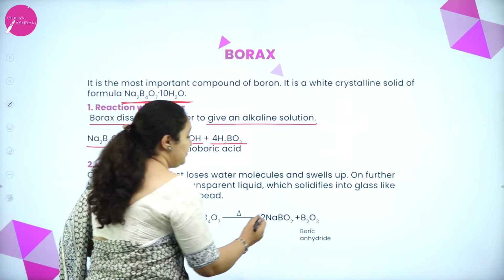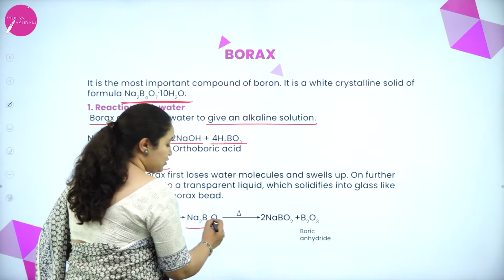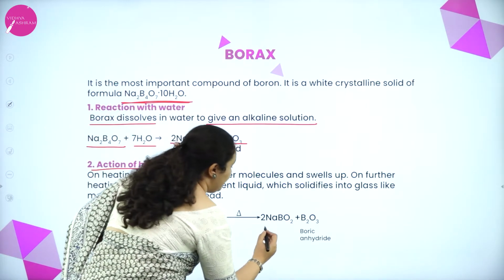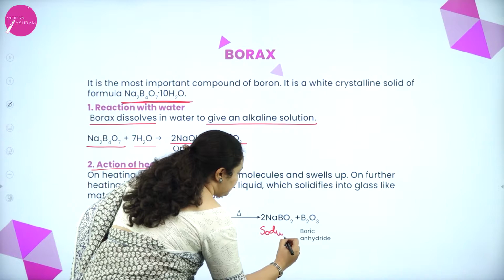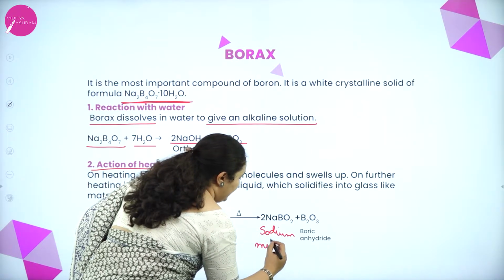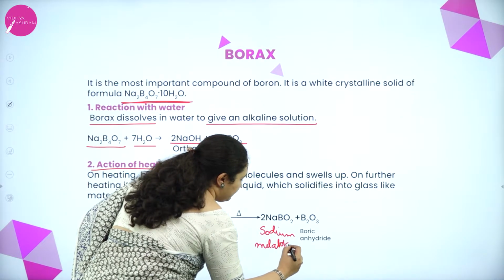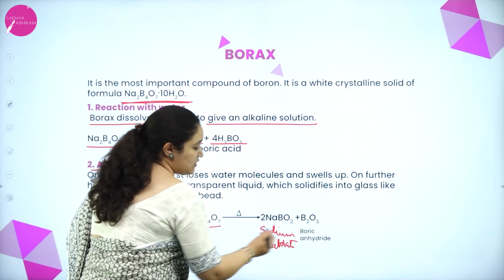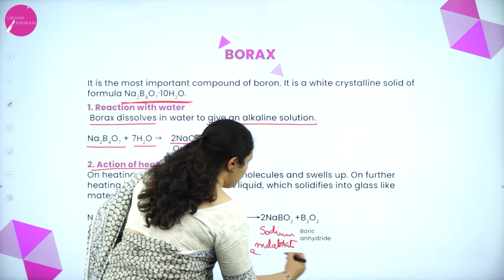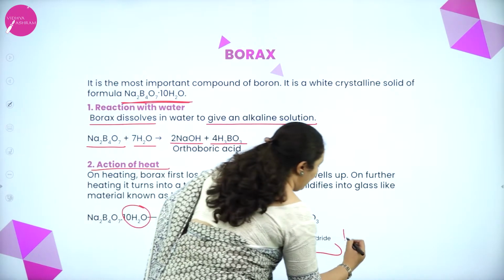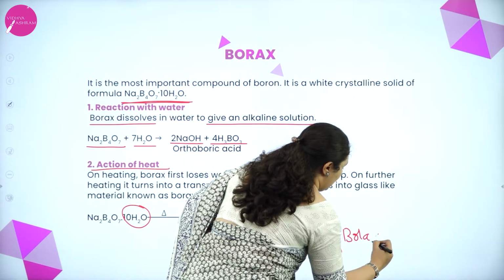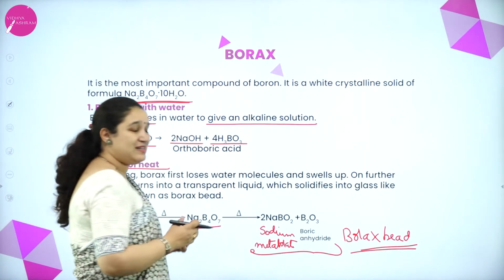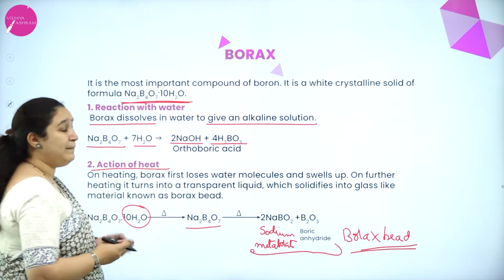So when it is heated, first the water molecules are lost, and with further heating you will get sodium metaborate, that is NaBO2, and B2O3, which is boric anhydride, which together is called borax bead. Okay, it's a glass-like material.